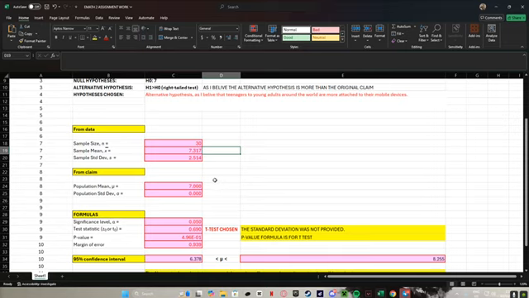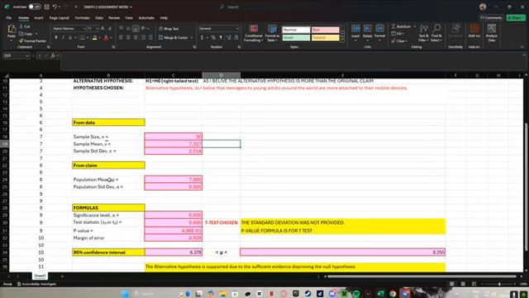Now moving on to data from the claim. So from the claim, the population mean would be 7. So I have just written down 7 right here. As for the standard deviation, since the standard deviation was not provided, a t-test will be required later.